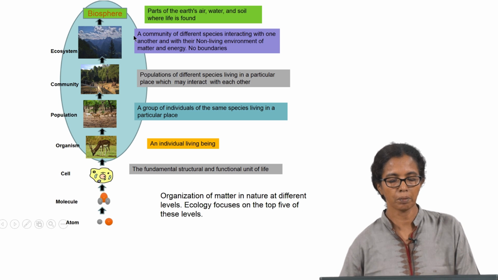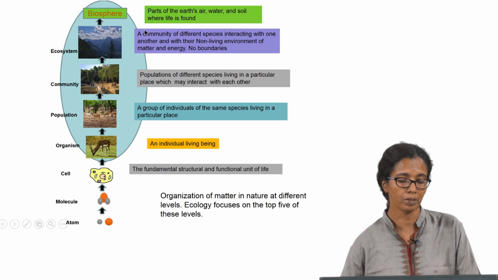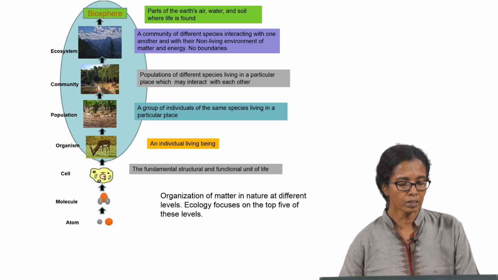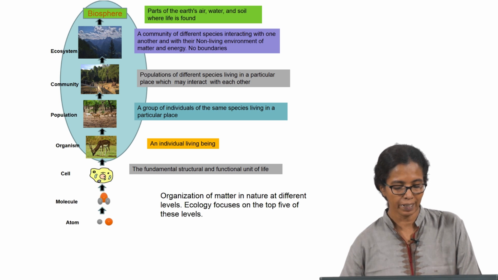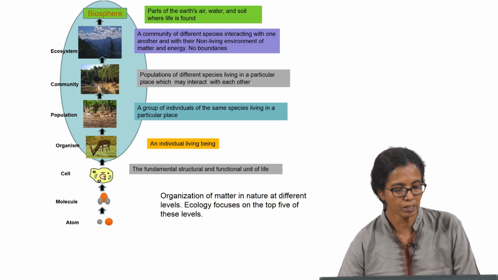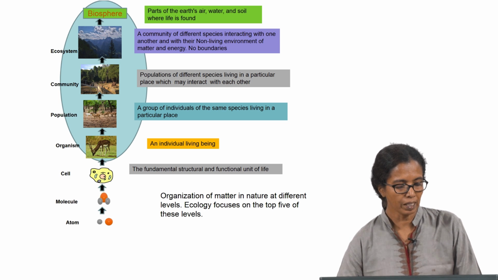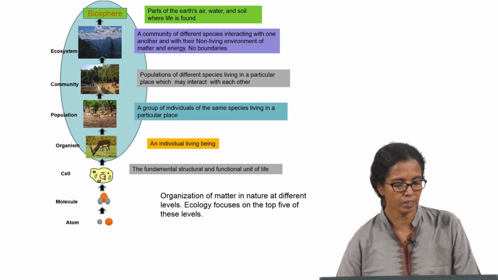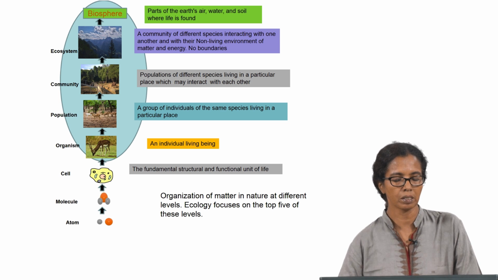And in different ecosystems combined together, we find the biosphere. So, the biosphere is nothing but the parts of the earth, its air, water and soil, where life is found. So, there is a blue envelope that connects the top 5 levels of this. That is what mostly ecology is dealing with. So, ecology deals with organism, population, community, ecosystem and biosphere.